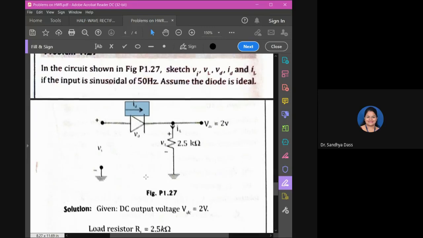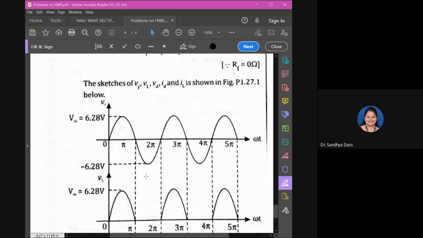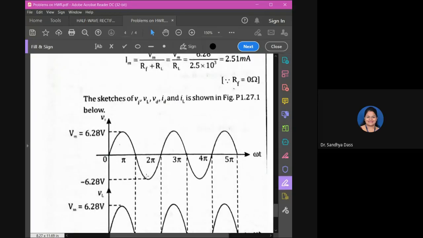Now maybe if I show you the waveforms, you will be able to relate things. Look at this. This is the waveform for VI. It is your sinusoidal signal with peak value 6.28 volts, which you calculated using VDC times pi.